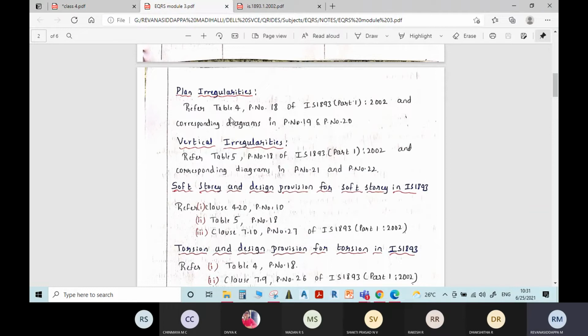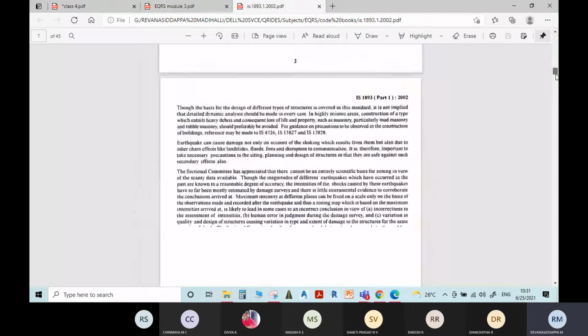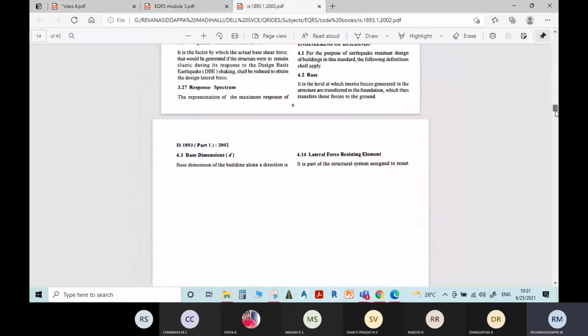Instead of copying or writing the same things in the notes, I have given clear-cut guidelines where all these topics are covered. You need to refer to table 4, page number 18 of the IS 1893 codebook. And relevant diagrams are also given on pages 19 and 20. I'll just open that now. If it is given in the examination, you can refer to the code book.